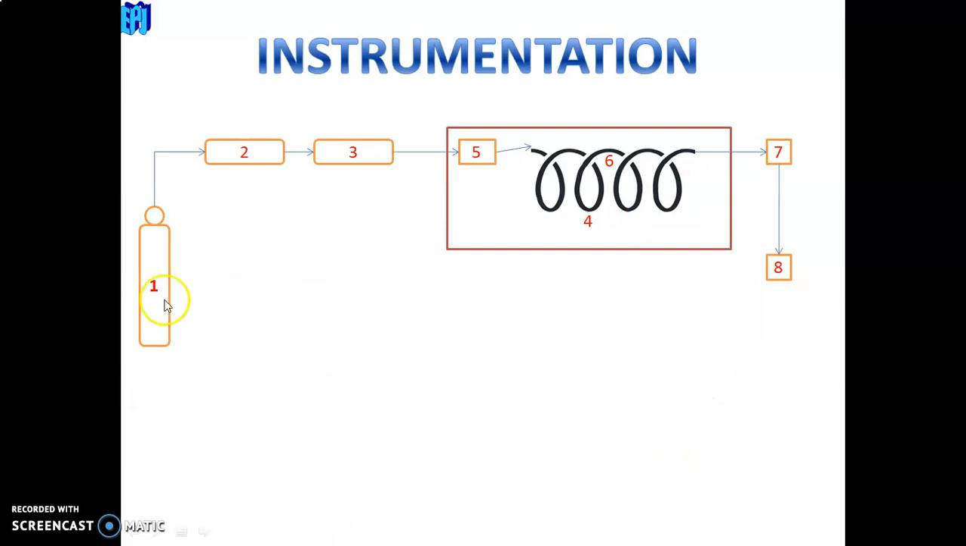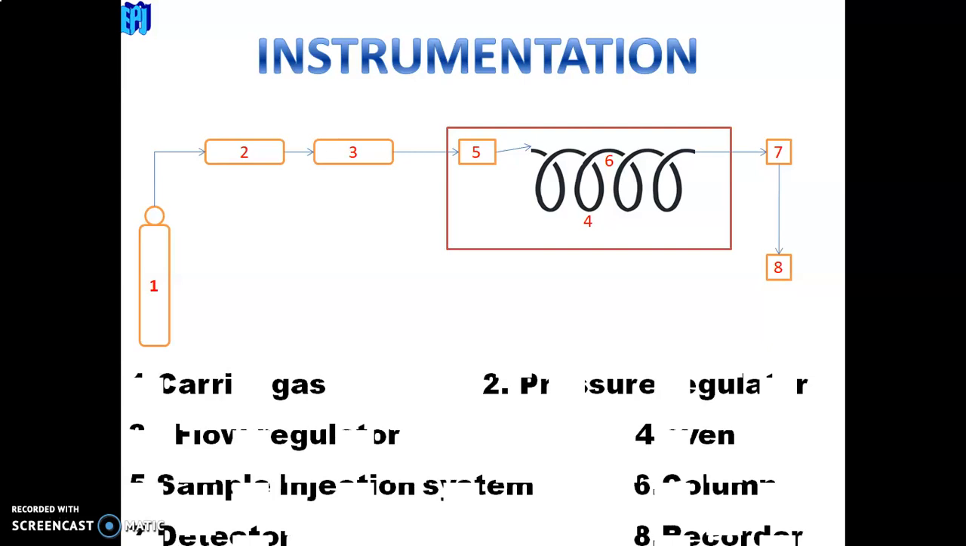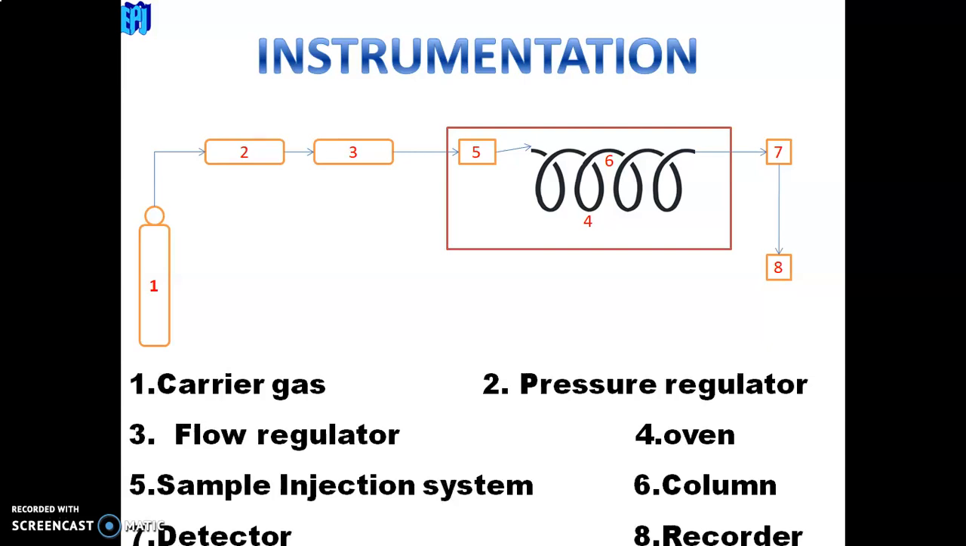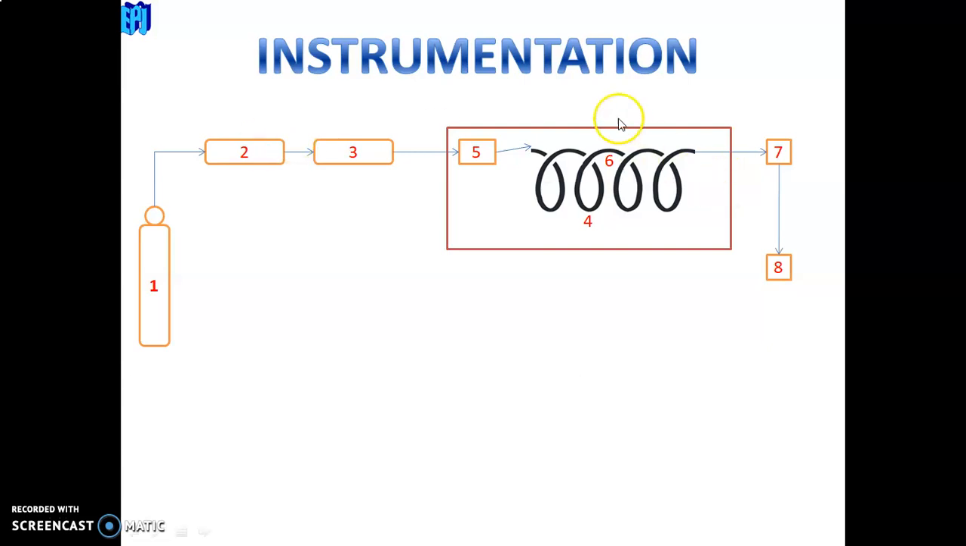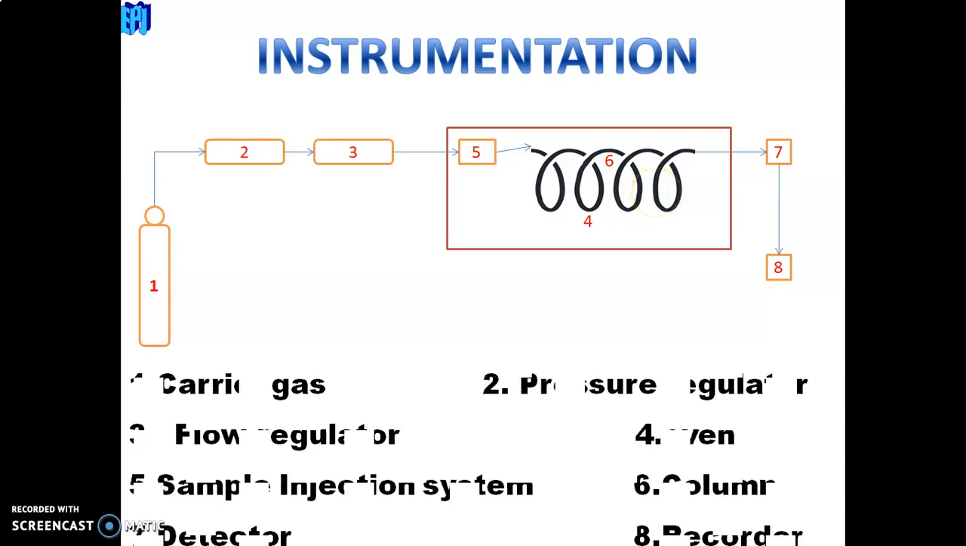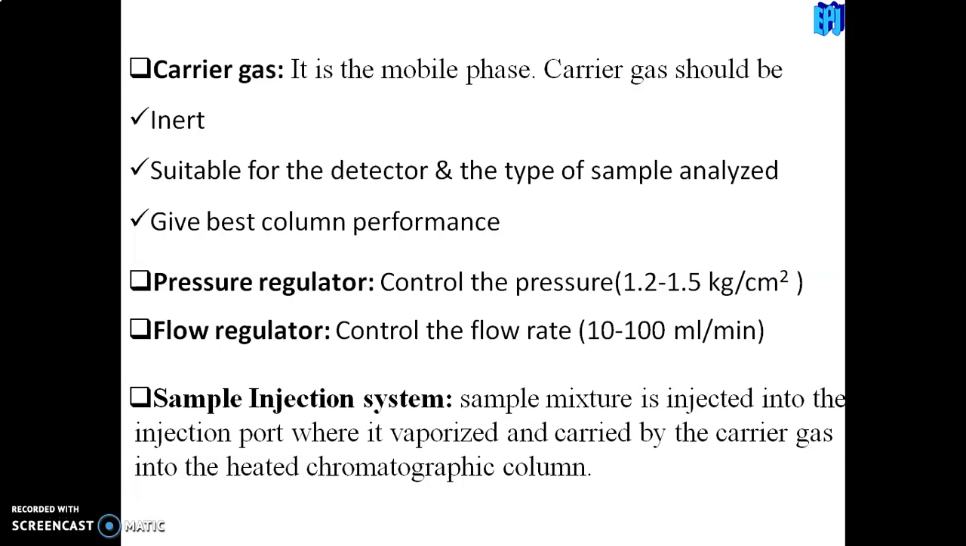The first one is carrier gas. It is connected to a pressure regulator, and next it is connected to a flow regulator. Then this is combined. It reaches the furnace or oven, which consists of the SIS, sample injection system. It is connected to a column. It is connected to a detector and a recorder. Let us discuss each point.